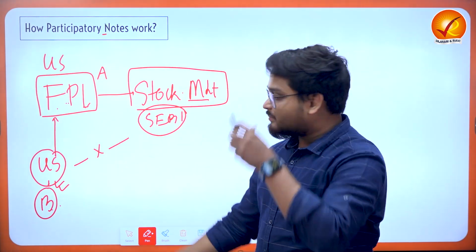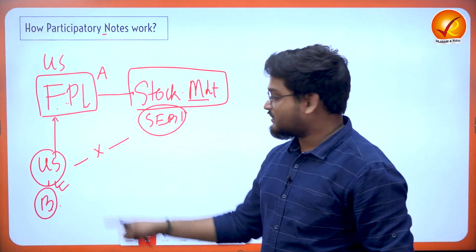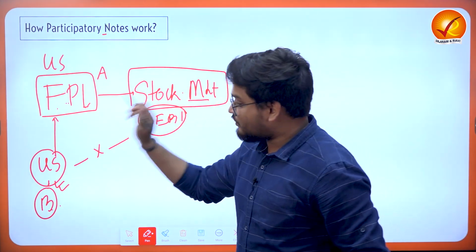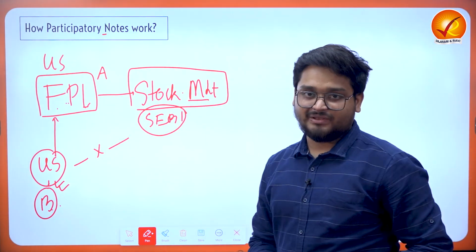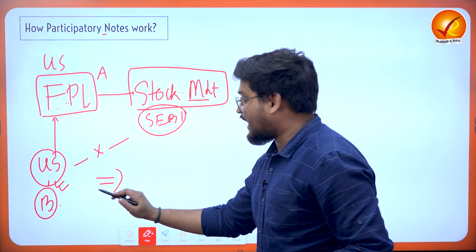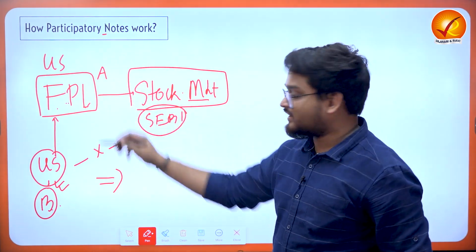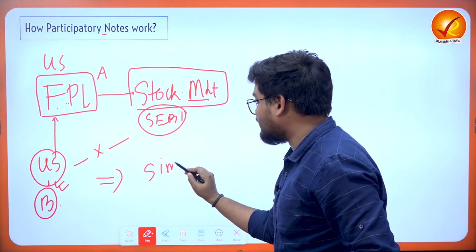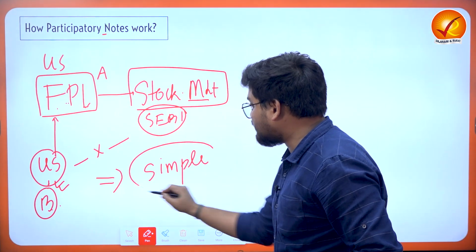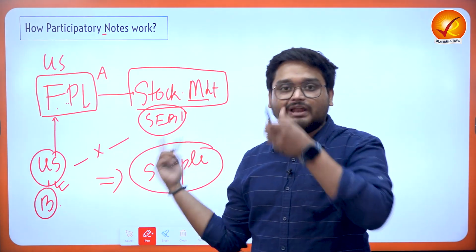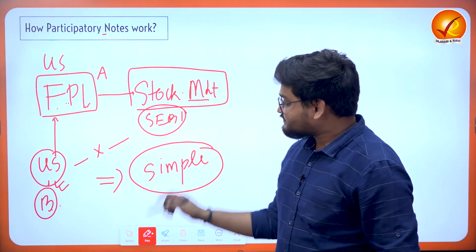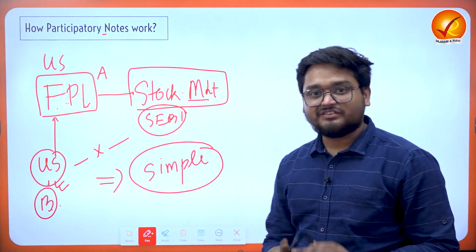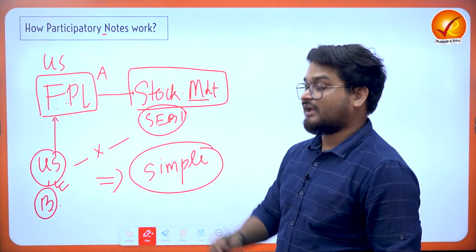And here the main aspect of investing in the stock markets in India from the US without even registering with SEBI is the main advantage of these P notes. That is, it is very simple for people who are not registered with SEBI abroad to invest in the Indian markets directly, right? So this is the process where these P notes are issued.